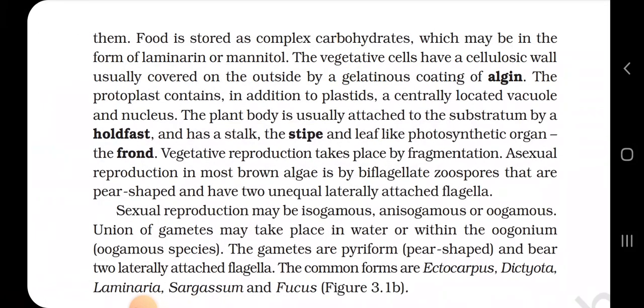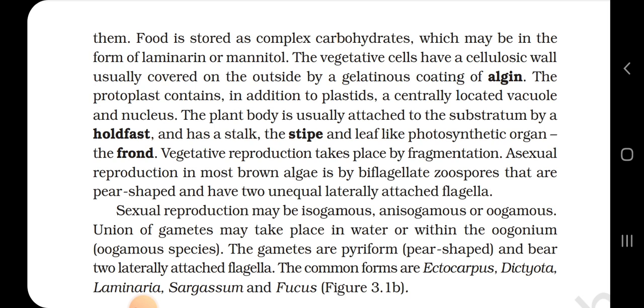Food is stored as complex carbohydrates, which may be in the form of laminarin or mannitol. The vegetative cells have a cellulosic cell wall usually covered on the outside by a gelatinous coating of algin. The protoplast contains, in addition to plastids, a centrally located vacuole and a nucleus. The plant body is usually attached to the substratum by a holdfast, and has a stalk, the stipe, and a leaf-like photosynthetic organ, the frond. Vegetative reproduction takes place by fragmentation.